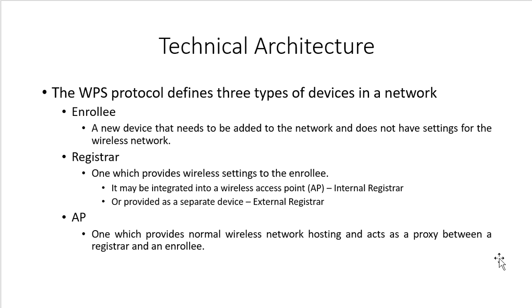Second one is when it's provided as a separate device, that time we call it an external registrar. Third one is AP. AP is nothing but a device which provides normal wireless network hosting and acts as a proxy between the registrar and an enrollee.